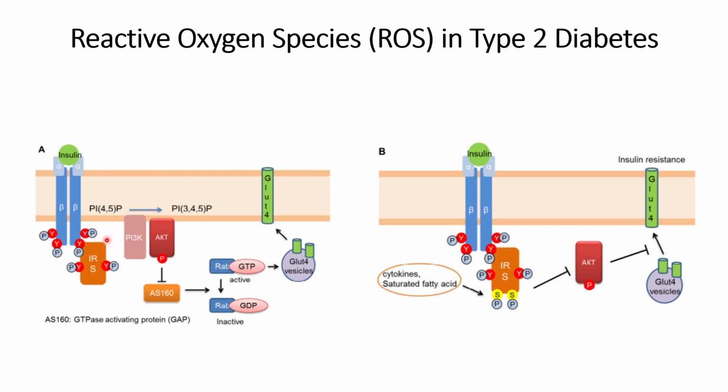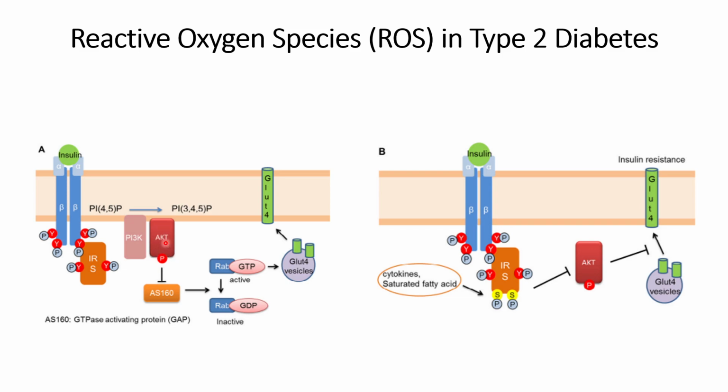First we will understand the normal case. The insulin will bind to the cell surface, then the downstream signaling pathways get activated because of phosphorylation, which leads to phosphorylation of IRS, and this leads to PI3K formation to AKT.